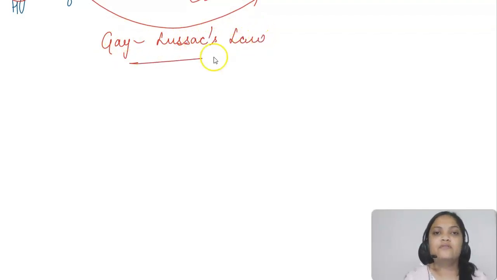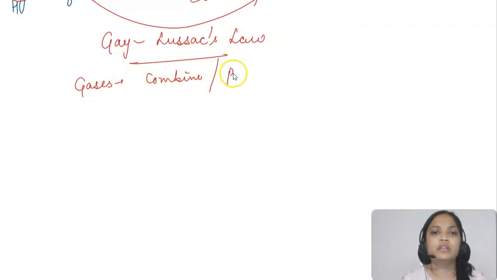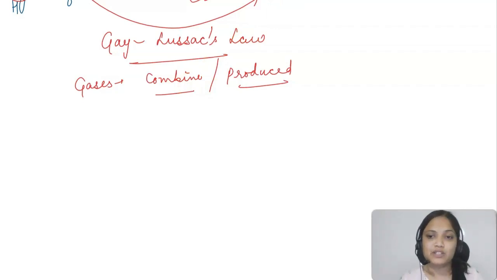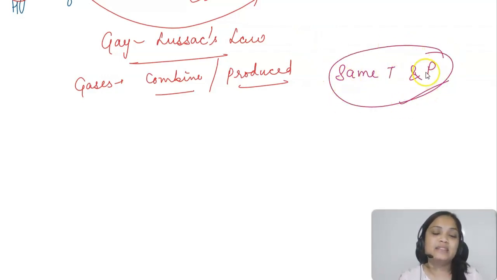Whenever gases are combining with each other or are produced in a chemical reaction, this law says that they do so in a simple ratio by volume, provided all the gases are at the same temperature and pressure. Because the behavior of gases changes with temperature and pressure. So if there is the same condition of temperature and pressure, gases will combine in a simple whole number ratio.